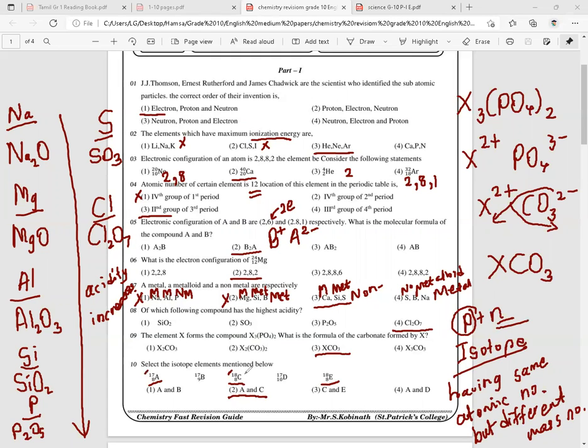Okay, so when you look at C and E, both have the same atomic number. So that is definitely wrong. Why? We can say that is wrong at once. Because no two elements will have the same atomic number. So you can easily remove E from there. If they had given A and E, that would be the answer. But the A and E option is not given. So here we can select A and C, right?